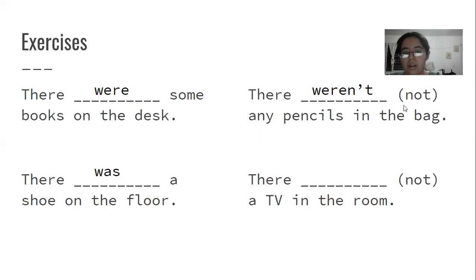And the last one, there a TV in the room. It says not, so it has to be negative. A TV, one TV. So not. There was not a TV in the room, or there wasn't a TV in the room.